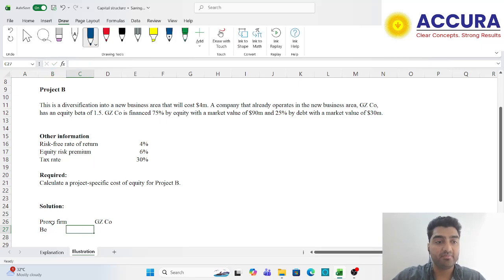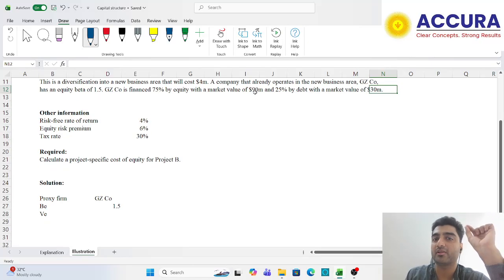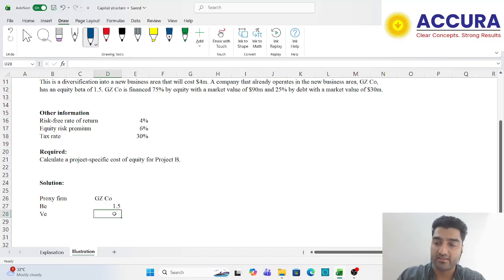They have equity beta of how much? 1.50. What is the value of equity that they have? Value of equity, as I told, I can either go by amounts that they have given or I can go by proportion. Both of them will give me the same answer. Now let's go by value only because they have given us the value. I'll take it as 90 million. Value of debt is how much? 30 million.